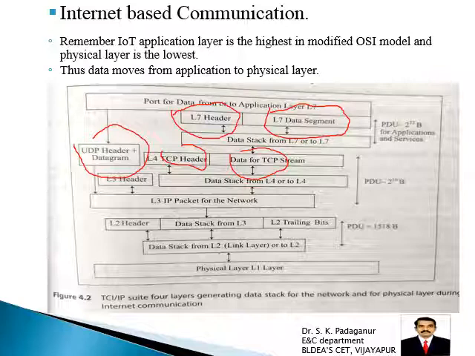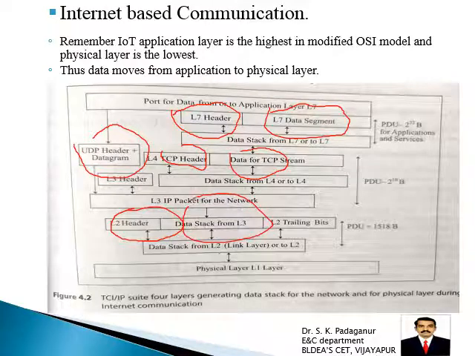The header consists only of address information, source address, destination address. Again when it comes to the internet layer, it will add its own header and again a trailer. The trailer here is the CRC code, which is used to detect and correct errors.